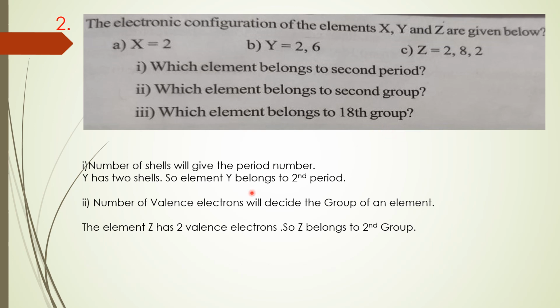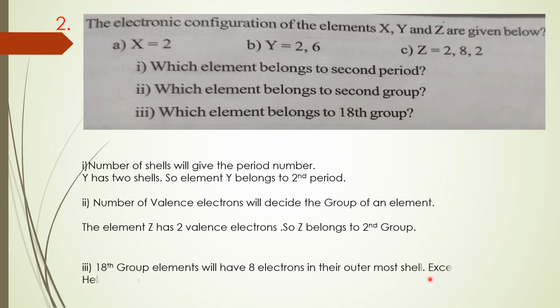Are you clear? 18th group elements will have 8 electrons in the outermost shell. What is the exemption for that? Only helium is exempted. So element X belongs to 18th group. Helium has only 2 electrons, that is 1s2 only. Are you clear? Now see the third question.